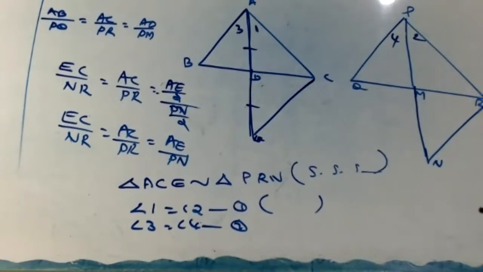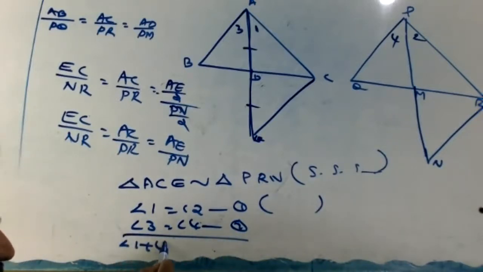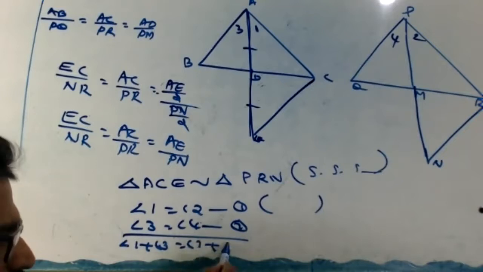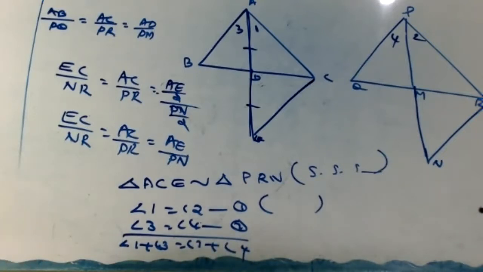Okay. Then write, adding 1 and 2. Adding 1 and 2, what will we get? Angle 1 plus angle 3 equal to angle 2 plus angle 4. Angle 1 plus angle 3 is what?